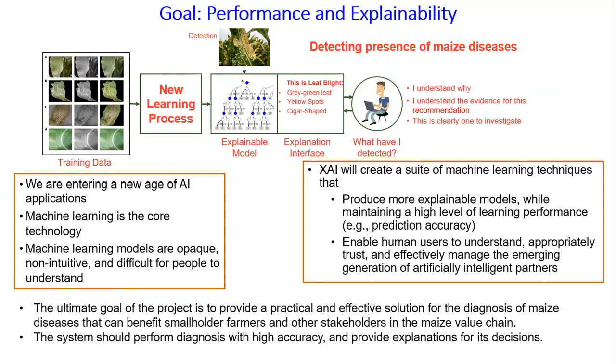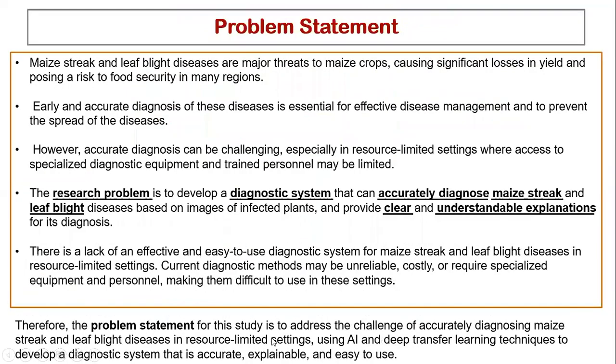And so the ultimate goal of this project is to provide a practical and effective solution for the diagnosis of maize diseases, which can benefit smallholder farmers and also other stakeholders like researchers and other agricultural experts. The system should also be able to perform diagnosis with accuracy and also provide explanations. The accuracy will be achieved by using deep learning techniques, which are very accurate.